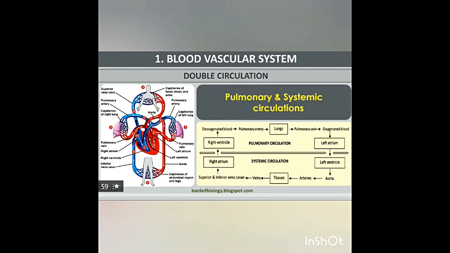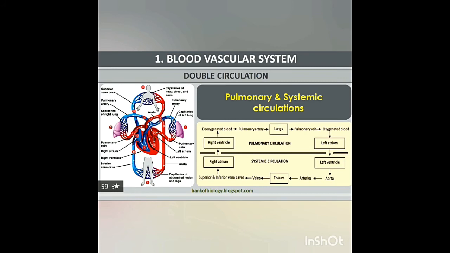Students, kindly note down the pathway. First, pulmonary circulation starts from the right ventricle. Deoxygenated blood goes through the pulmonary artery to the lungs. In the lungs, exchange of gases occurs. The oxygenated blood is collected from the lungs through the pulmonary vein and reaches the left atrium. The first path is pulmonary circulation.